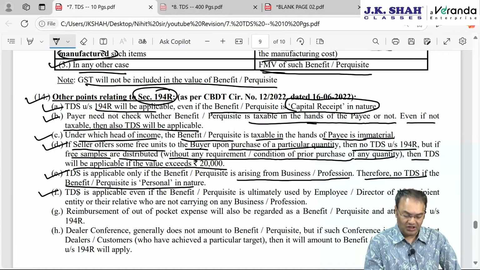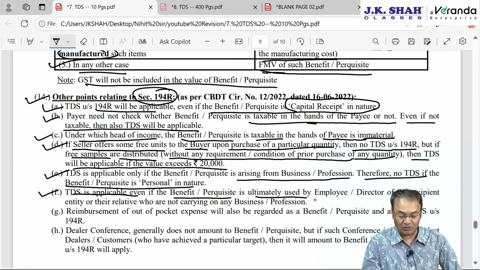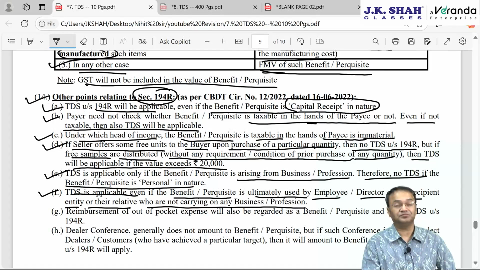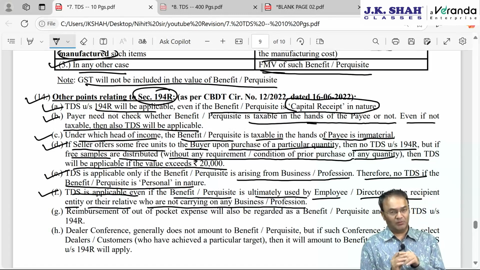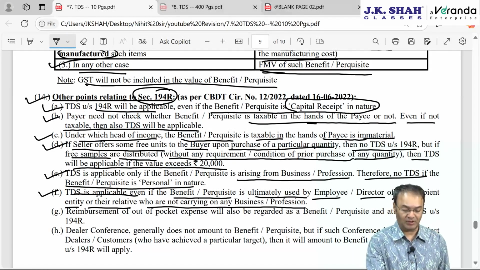Okay, TDS is applicable even if the benefit or perquisite is ultimately diverted to the employee or the director of the recipient, or their relative, who are not carrying on any business or profession. So a company gave a pharmaceutical drug to a hospital. The hospital did not use it. The hospital gave it to its doctor. The doctor is an employee. Then double TDS. What will happen in such a situation?